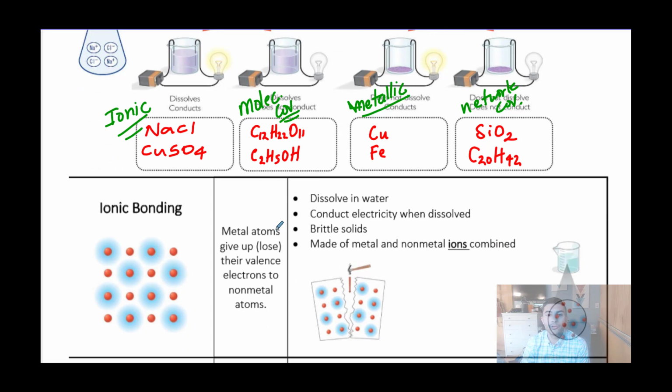So we're going to go through and recap what each of those different types of bonding means. We should be able to recognize the bonding type from the formula itself. Remember, ionic is metal-nonmetal, molecular covalent is only nonmetal, metallic is only metal atoms, and network covalent is sometimes hard to distinguish from molecular covalent, but there are a few network covalent substances you should be familiar with.